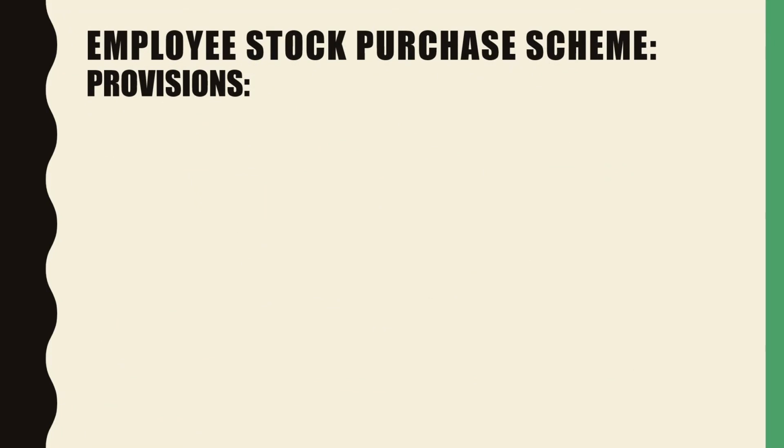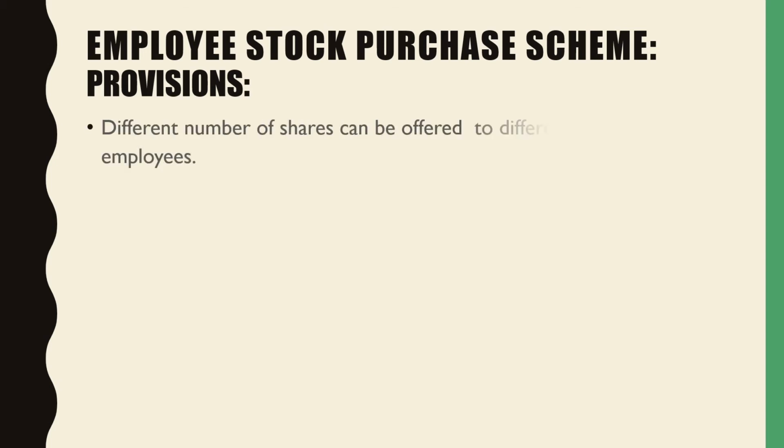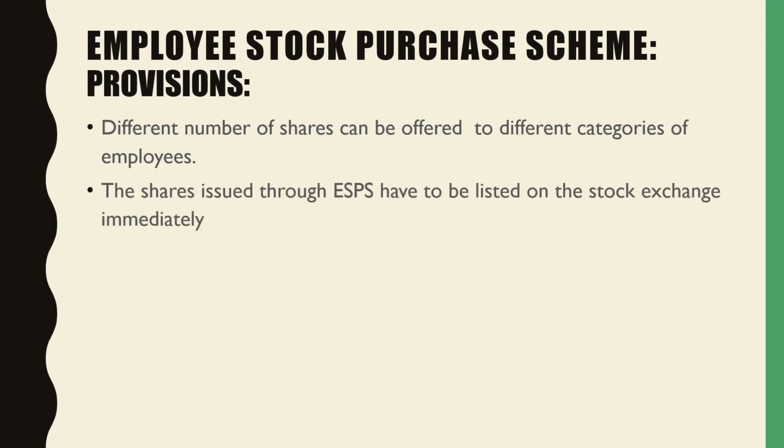Now, let us study what are the provisions related to ESPS. Different number of shares can be offered to different categories of employees. That is, this depends on the type of employees who are going to apply for shares under the scheme. The shares issued through ESPS have to be listed on the stock exchange immediately. And so whenever shares are going to be issued through this ESPS, they have to be listed.